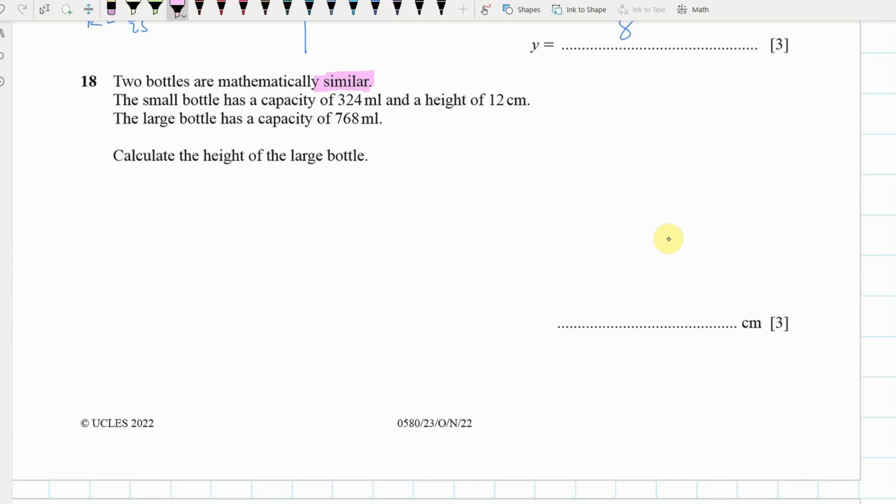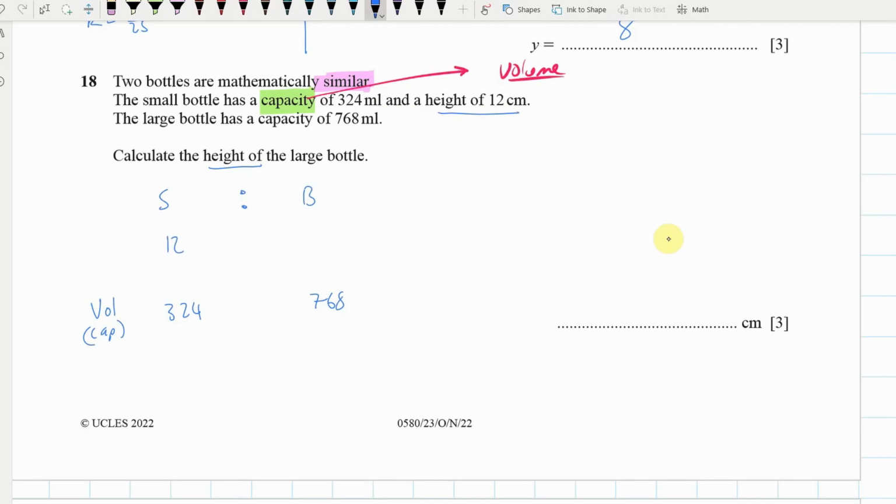Okay, now capacity. Capacity, another name for volume. Okay, so we're talking about volume. Okay, so we've got small bottle, big bottle. And we got volume, or capacity, same thing. The small one is 324. The big one is 768. Now, then we've got a height. Height, and we want to know the height of the large bottle. Now, the height of the small bottle is 12.